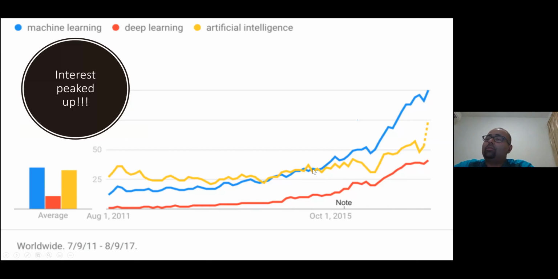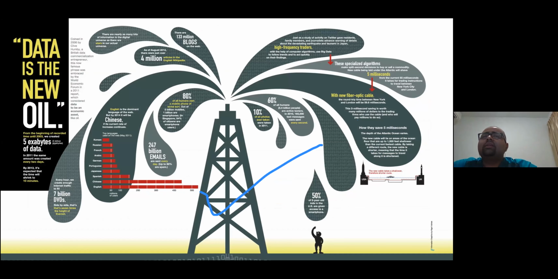So I'm sure you have heard about this thing. Data is the new oil, right? What is this? Basically, everyone is comparing data with oil. The reason is, Gulf countries have the oil, so they are rich in resources. Those who are rich in oil are rich. But nowadays the trend has changed, right? The company who has a lot of data is actually rich. So that's why there is a comparison.